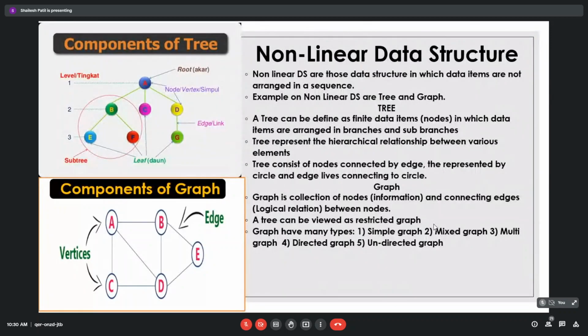Like a tree, there will be one root, which has no predecessor, or an item in between, or a leaf also. In between in the tree, suppose we consider this node b. This b node has one predecessor, but it has two successors. So this is a non-linear data structure.